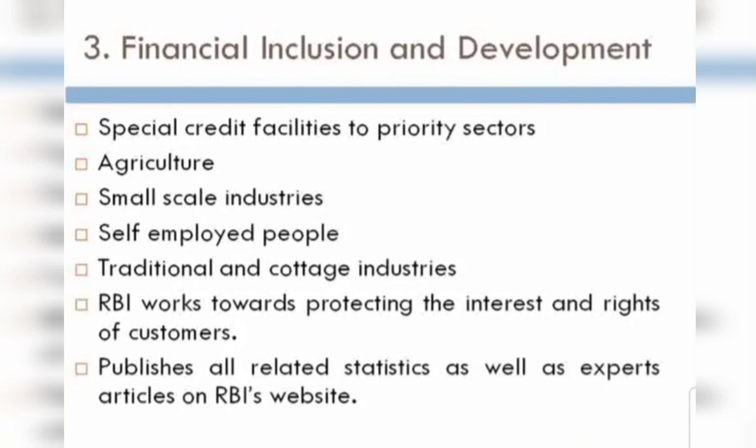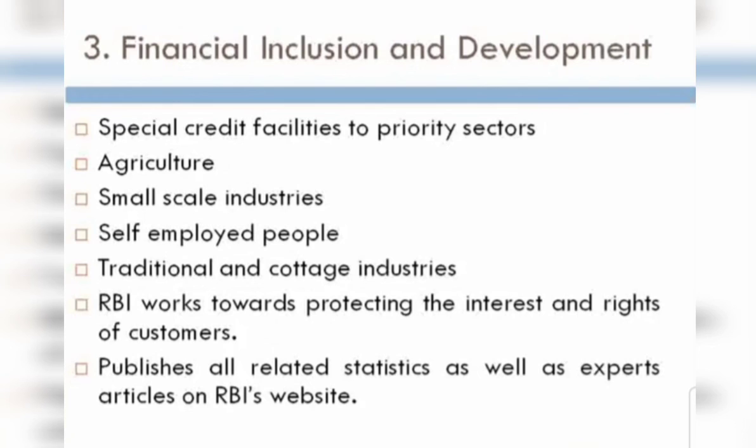So many efforts are made by the government, that is by the RBI, we can say, for protecting the interest and the rights of the customers themselves. So the RBI works towards protecting the interest and rights of customers. And the last one you can see is that it publishes all the related statistics as well as expert articles on the RBI website.